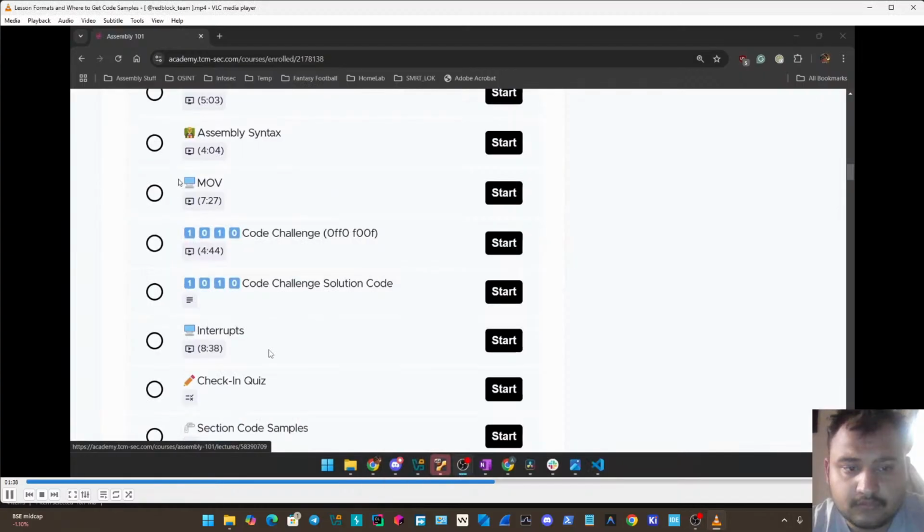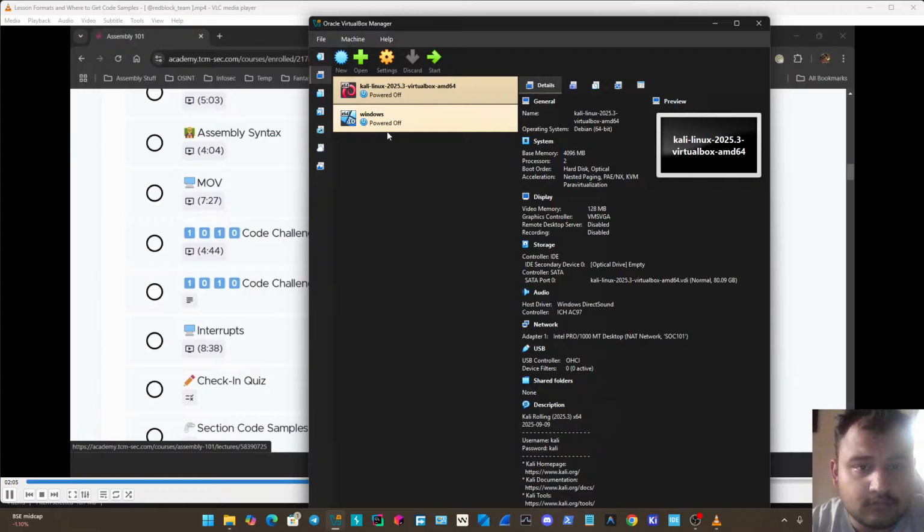The other type of lesson you'll see is this one here with the binary in front of it, and these are coding challenges. So the way that these will work is I'll give some details about the challenge itself, and then I'll suggest you pause the video and then go ahead and try and write it on your own. And then afterwards, I'll show my solution. And then I put the solution code in a different lesson, just so if you scroll down, it doesn't accidentally spoil it in case you want to look at it yourself.